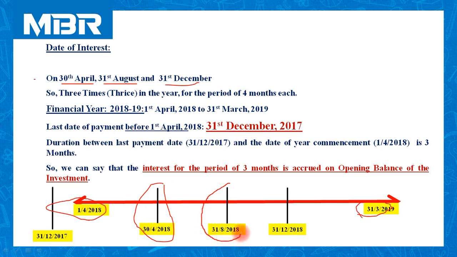The second time we will pay interest is on 31st August. And the last payment during this financial year is on 31st December 2018. So between 1st April 2018 and 31st March 2019, we pay interest 3 times: number 1, number 2 and number 3. I hope all of you are clear with this.